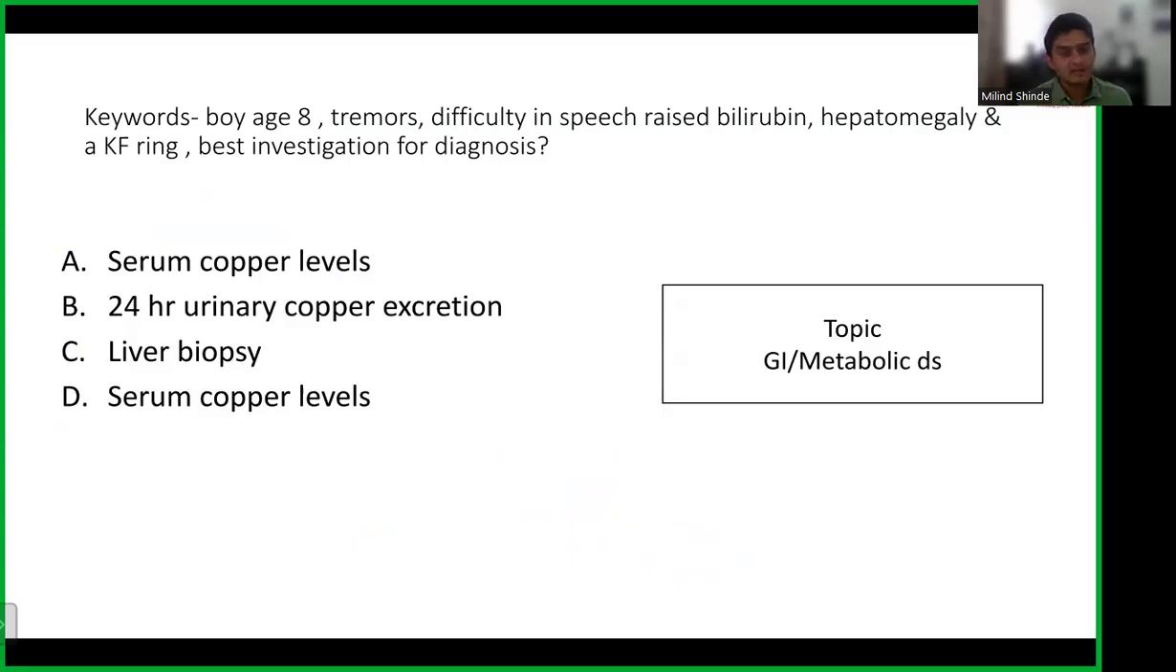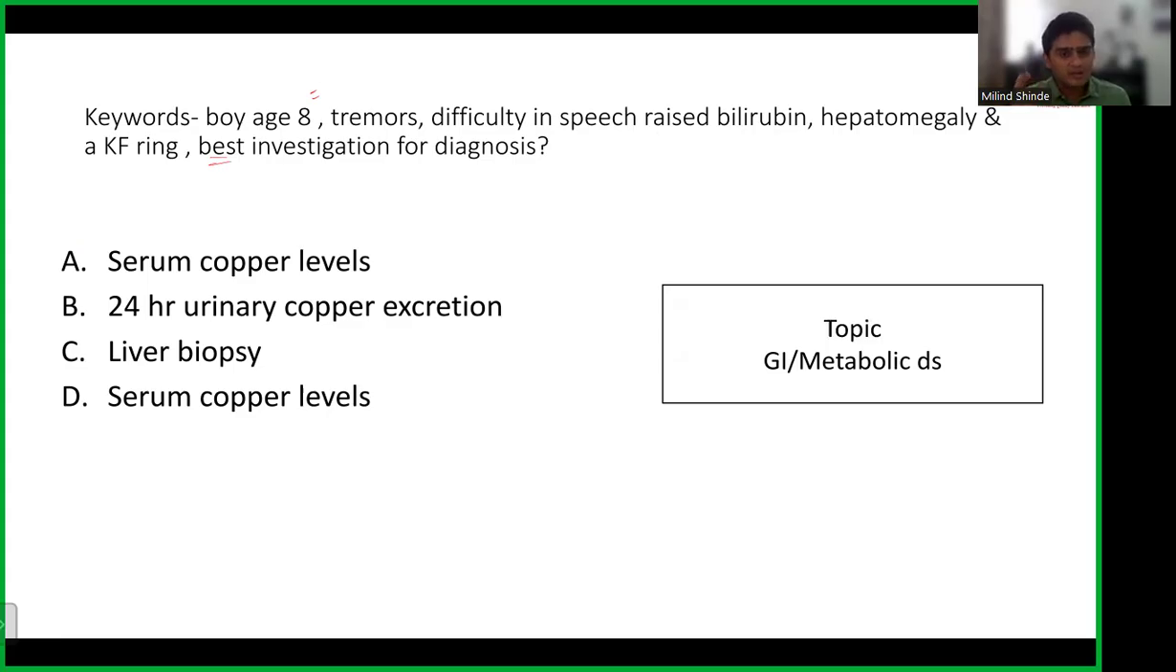Next question. We have a boy of age 8 who has tremors and difficulty in speech. Then there is a raised bilirubin, hepatomegaly, Kayser-Fleischer ring. What is the best investigation? So let's look at the keywords again. Age 8, a little late presentation, because they are asking about some metabolic disease. There is difficulty in speech and tremors, so neurological involvement is there. There is bilirubin and hepatomegaly, which means the liver is involved, and the Kayser-Fleischer ring.